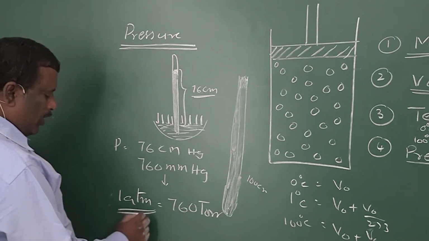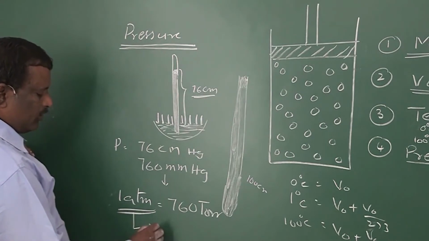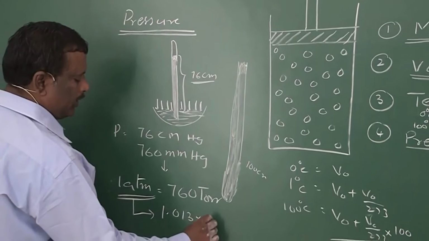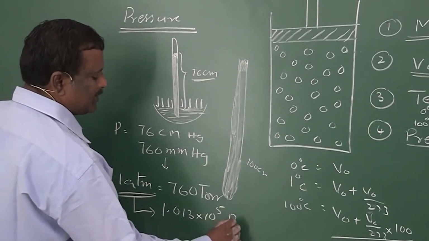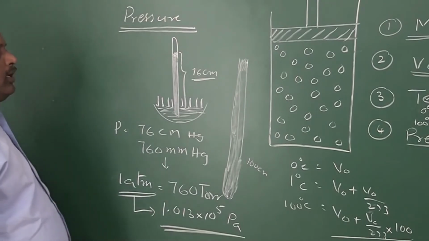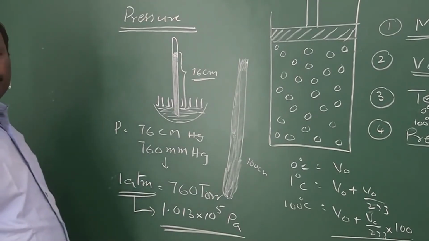And 1 atmosphere will also equal 1.013 into 10 to the power 5 pascals. We express pressure in pascals also.